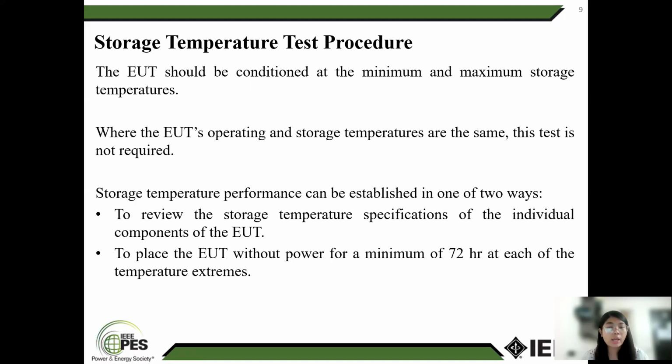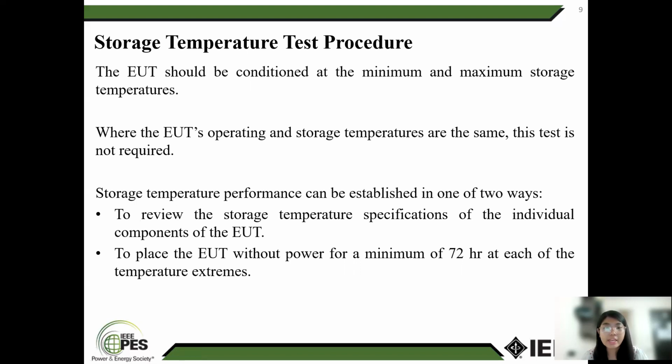Test procedure: choose the test in compliance with the EUT regulation. The EUT should be at the lowest or highest temperature possible. The test is not required if the EUT operating and storage temperatures are the same. Select the test method. One of two methods can be used to determine storage temperature performance.